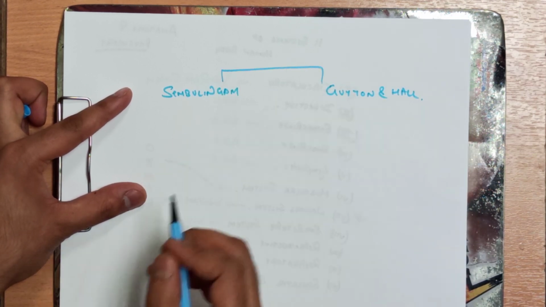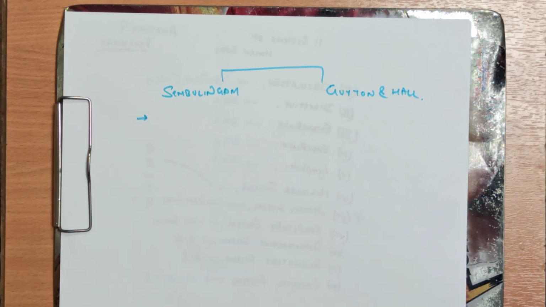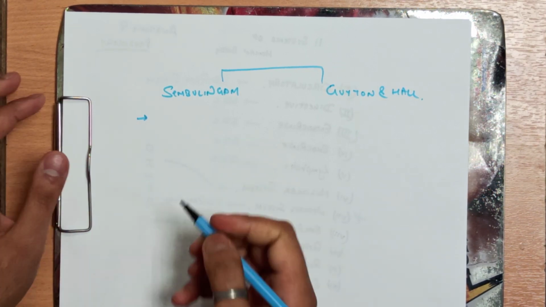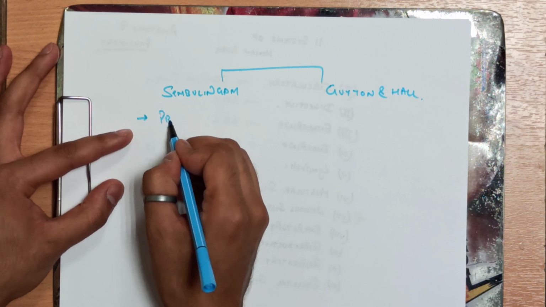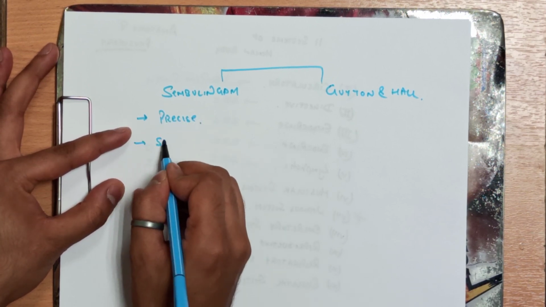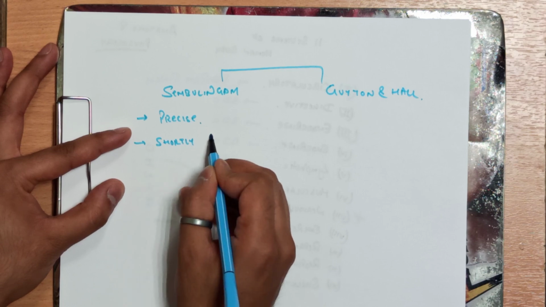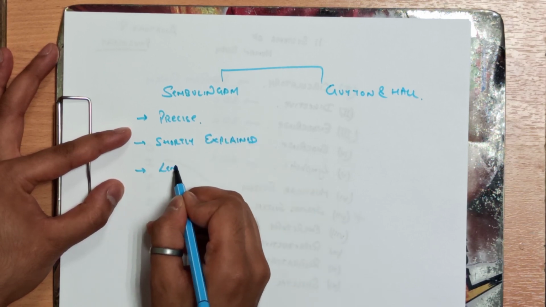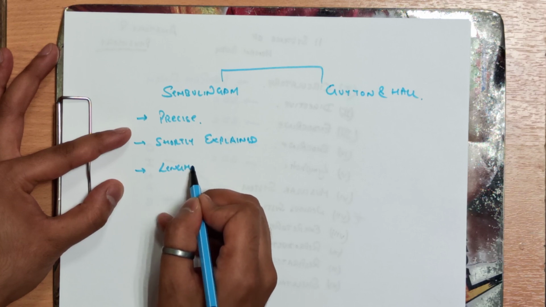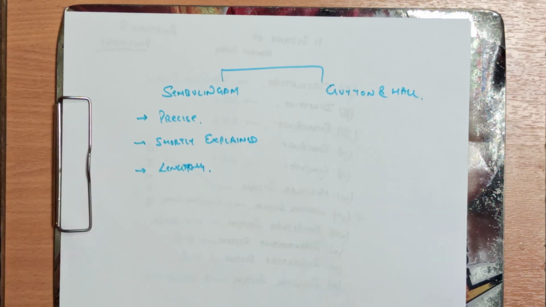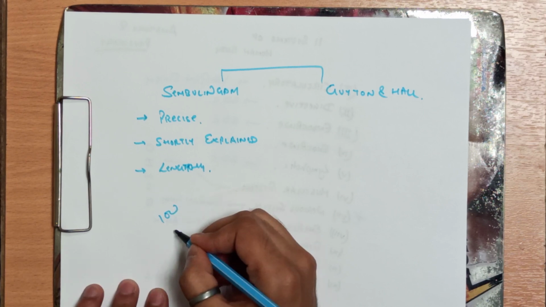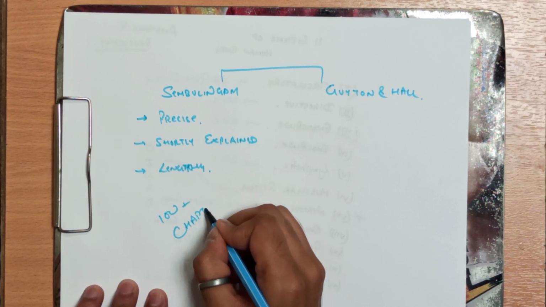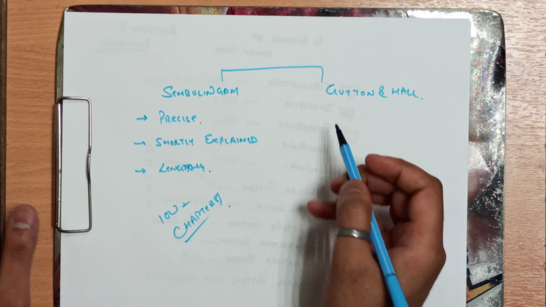What is the difference between them? Sembulingam gives precise information, shortly explained, but lengthy. Lengthy in the sense that when you see Sembulingam, it consists of more than 100 chapters, 100 plus chapters.